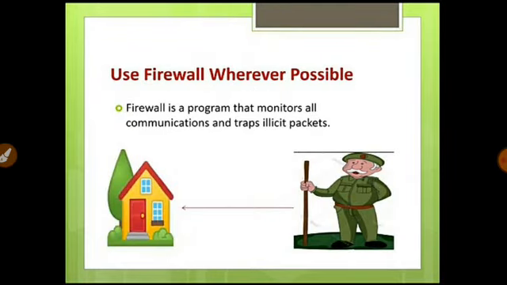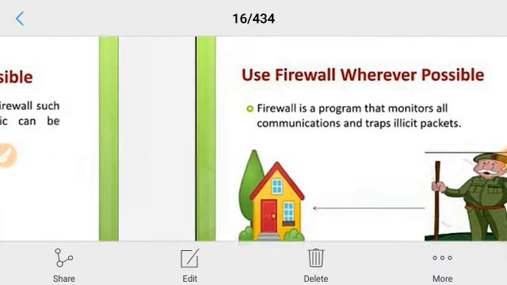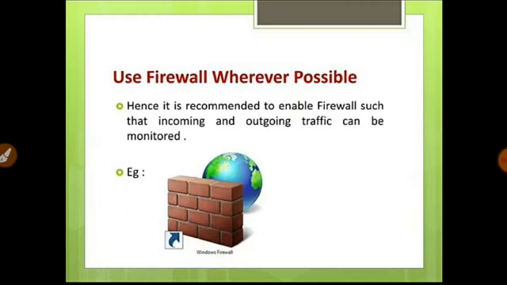Now, the first one: use firewall whenever possible. As you can see in the picture also, this watchman is protecting your house. In the same way, the firewall will protect your monitor from other traps. Whenever there is communication from server to client, they will not take your information from your systems if you're using a firewall. Hence it is recommended to have a firewall so that incoming and outgoing traffic can be monitored. It can see that whatever you're searching does not have any site which will harm you later on. That is what the firewall watches.